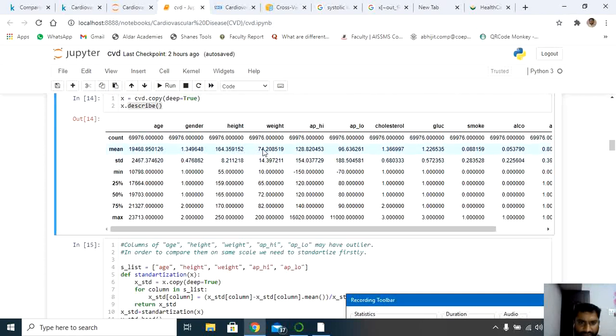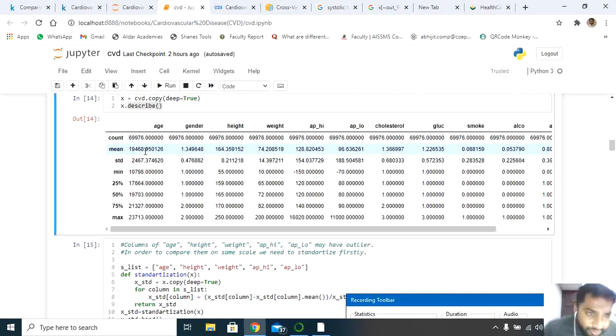Next we have weight, 74.20, 164.35. We have 19,468. In the same way you take systolic blood pressure, have a look, 128 we have, next we have 96. So there may be a chance of having outliers here. Now if you compare this 164 with 19,468, when you are converting this in terms of graphs, what happens?